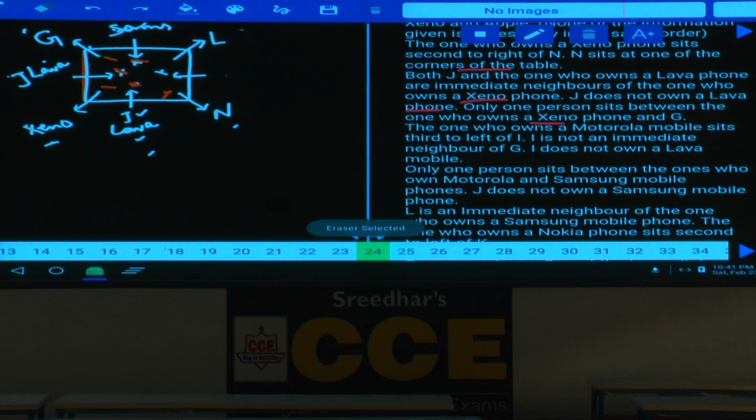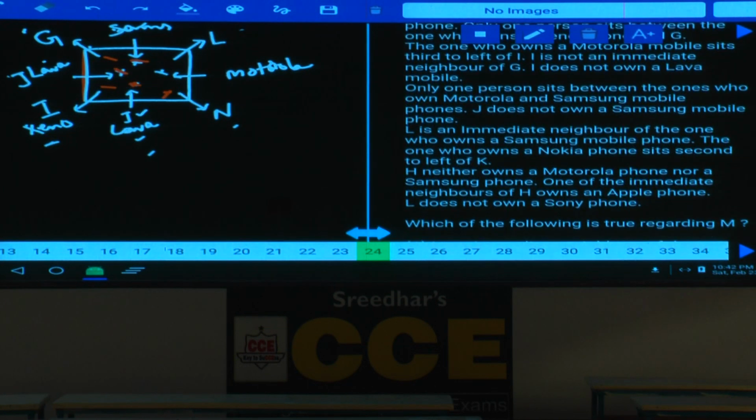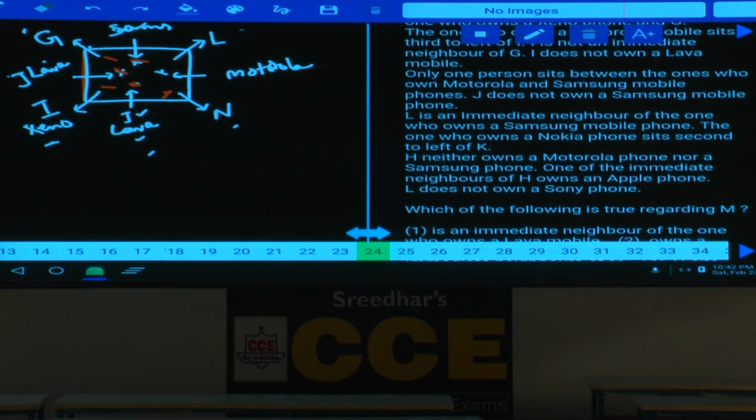The second possibility is I at this place. If I is here, then this will be Motorola. Are you following this one or not? As I is here, Motorola, the next one. L is an immediate neighbor of the one who owns a Samsung mobile. The one who owns a Nokia sits second to the left of K.